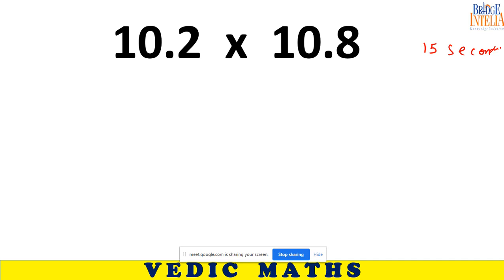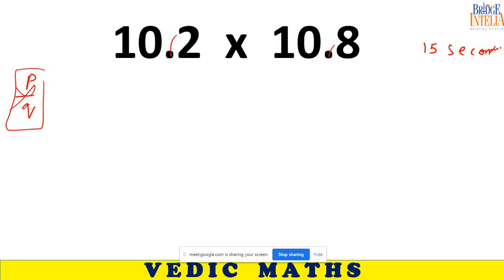Sir, can this trick be used for rational numbers? See, this trick actually has to do with natural numbers. When you talk of a rational number, you are talking about a fraction. So it doesn't work for fractions, because if you start ignoring the decimal, it will start looking like a natural number. So it doesn't work for fractions, obviously.